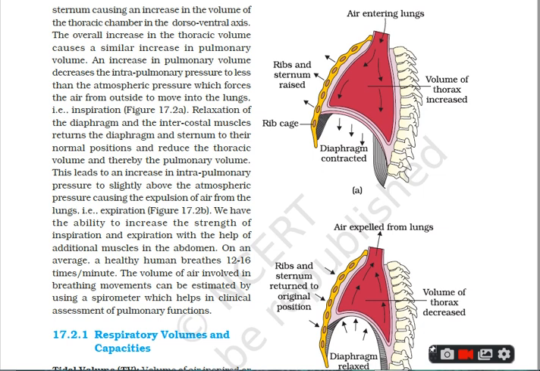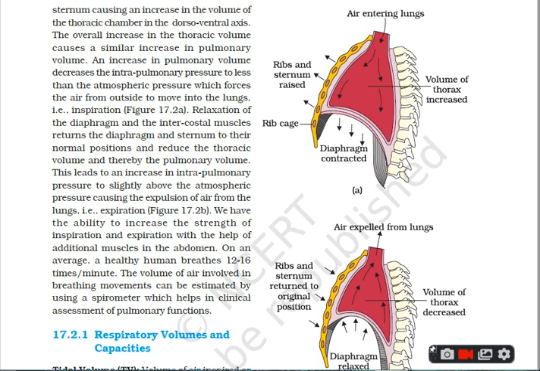As a result of these muscular movements and factors, the volume of the thoracic cavity reduces and its intrapulmonary pressure increases. I repeat, as a result of these muscular movements and factors, the volume of the thoracic cavity reduces and its intrapulmonary pressure increases. To equalize this pressure, the distended elastic lungs contract and expel out air through the trachea.